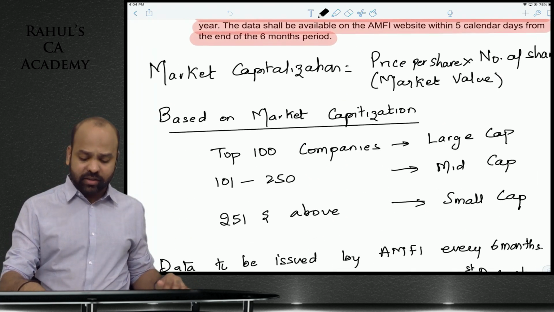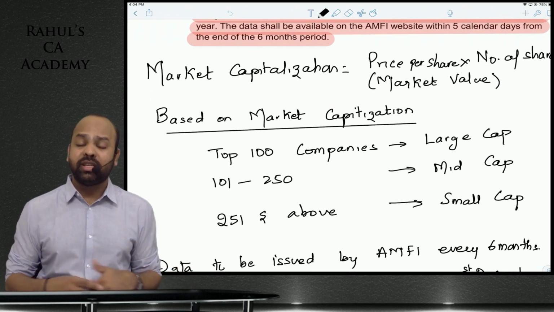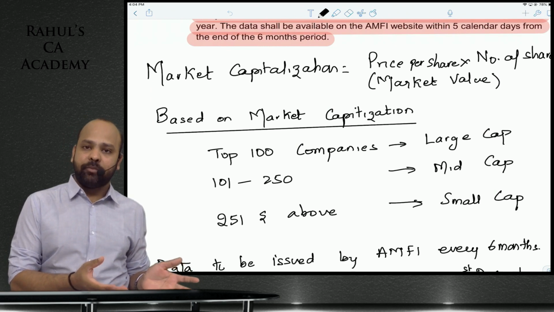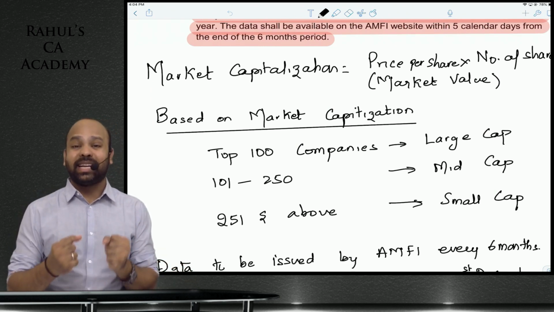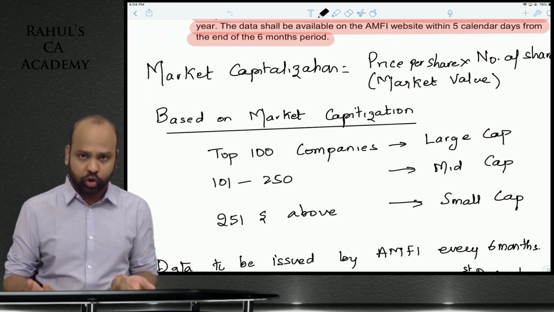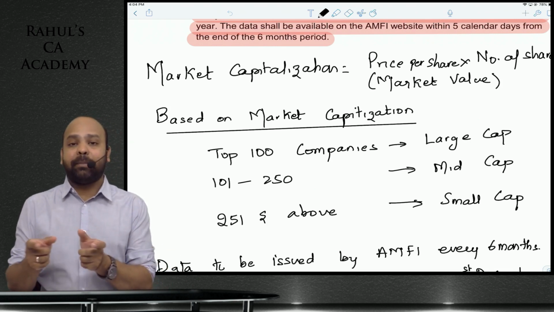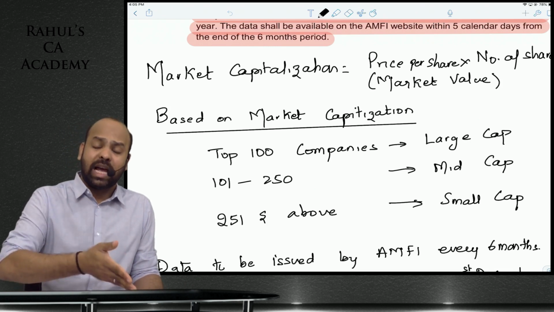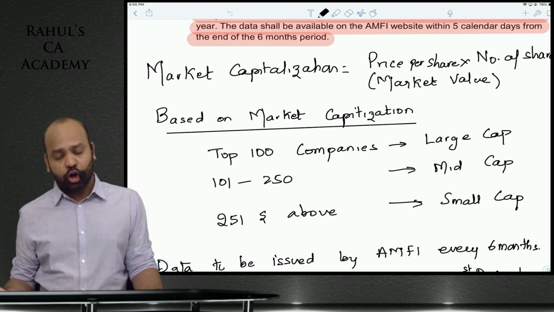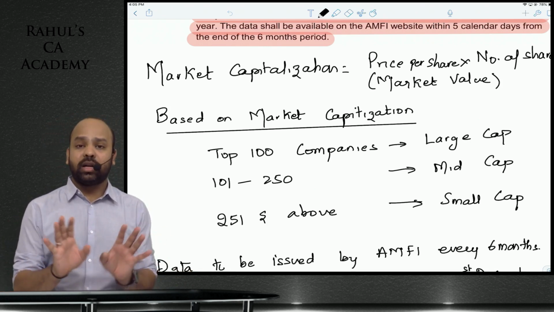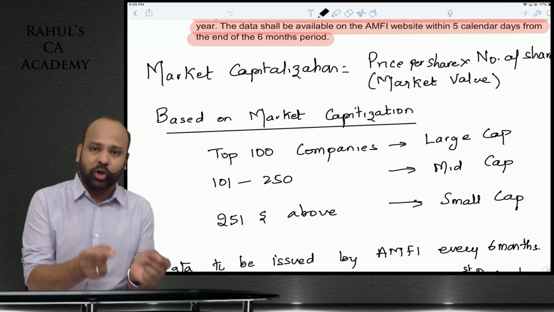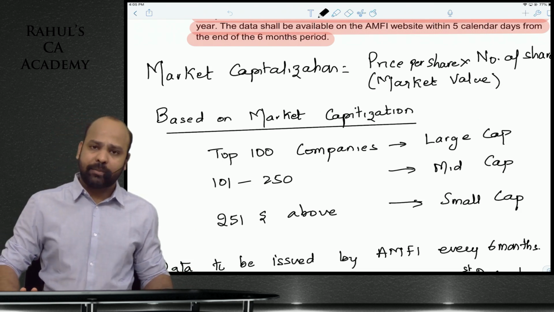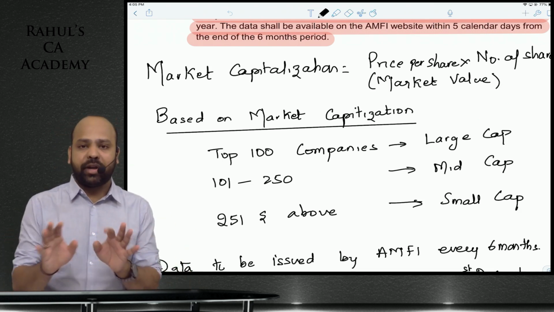Now, why do we need this classification? Different mutual funds have different investment objectives. A few mutual fund schemes are large cap fund schemes, which means they will invest the money collected from investors only in large cap stocks. If it is a large and mid cap fund, the money collected from investors would be invested in both large cap as well as mid cap securities. So this is why a clear-cut definition was required as to what constitutes a large cap stock, what constitutes a mid cap stock, and what constitutes a small cap stock. So this is about the classification of stocks.